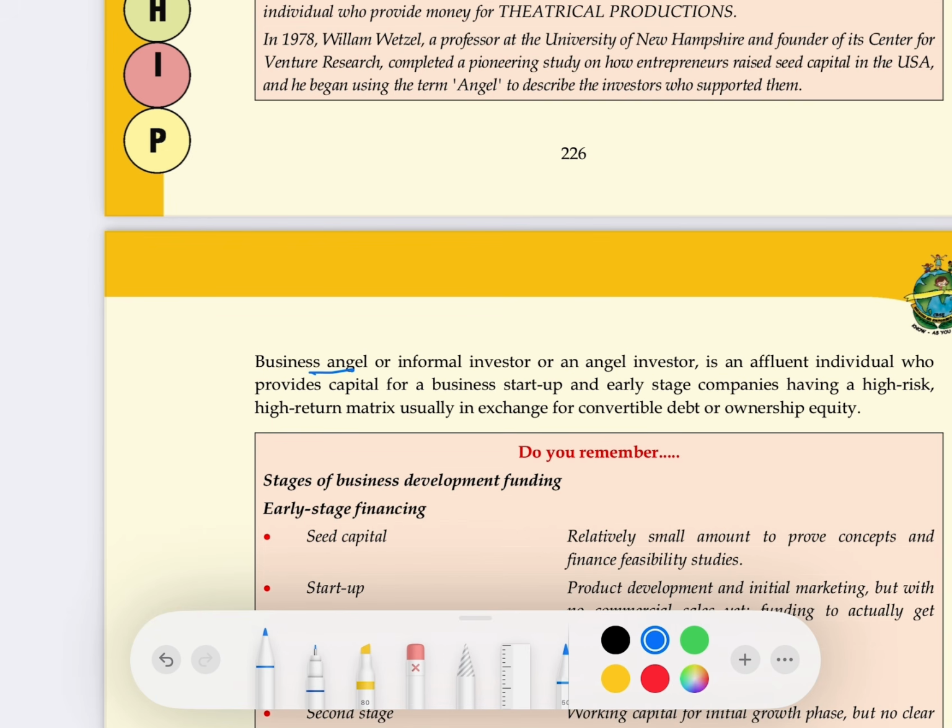So business angels or informal investors, or angel investors, who are they? They are affluent individuals who provide capital for business startups and early stage companies having high risk, high return metrics. In return, either they take ownership equity or they take convertible debt. Convertible debt means today I'll do funding of 10 crore in your business, but this 10 crore will be a debt to you. But in future, if I feel your company is doing very well, then I can get this debt converted into equity. That is called convertible debt.